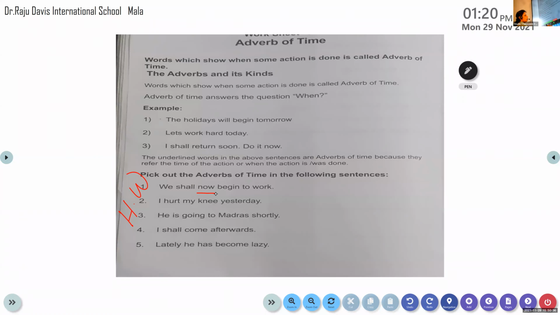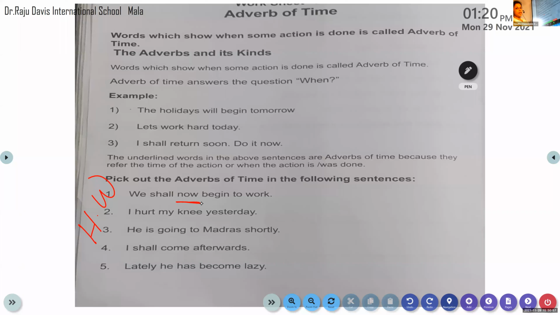Okay, children, so we shall now begin to work. So now was the adverb. You need to underline only the adverb of time. This is the way you have to do the rest of the sentences. You have 10 sentences here. See that you complete it. This is your homework for tomorrow.